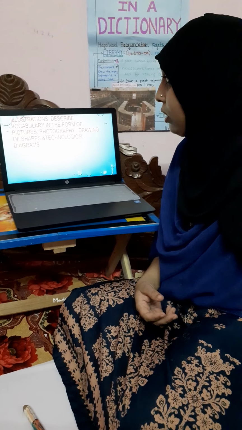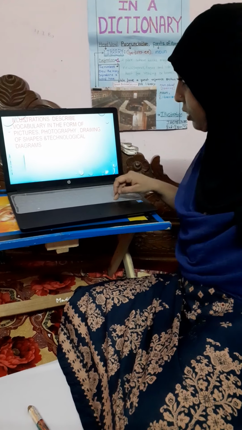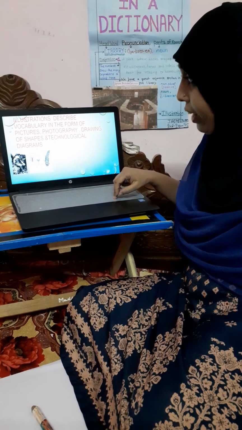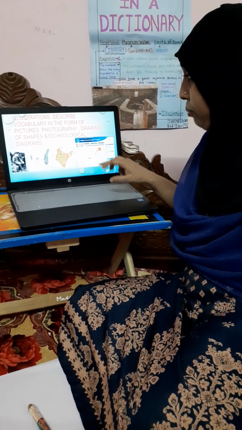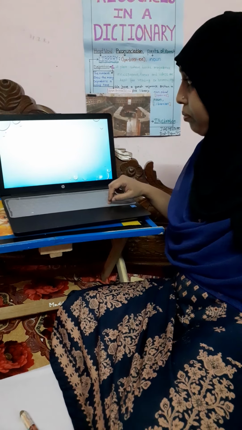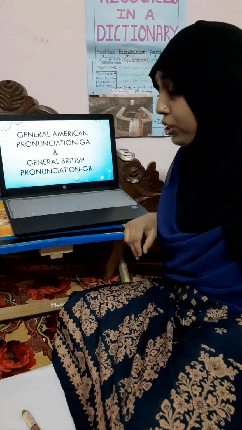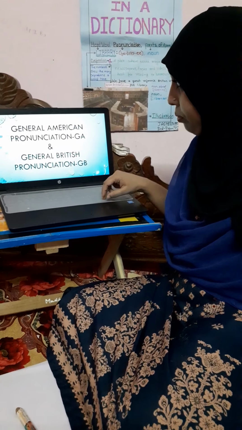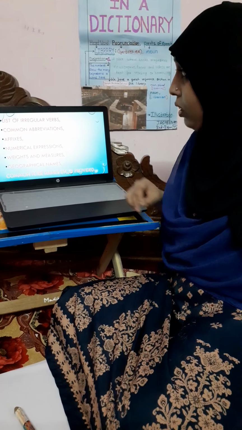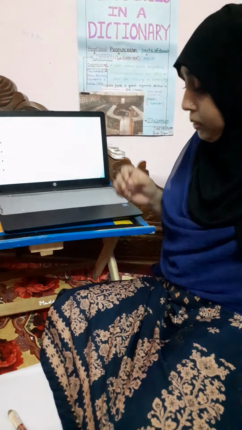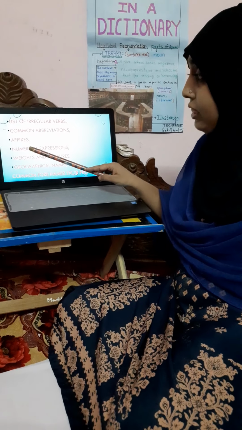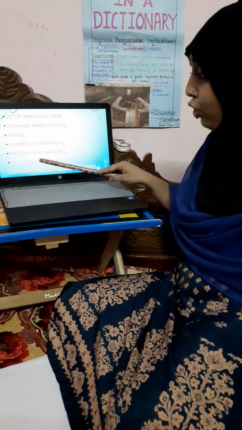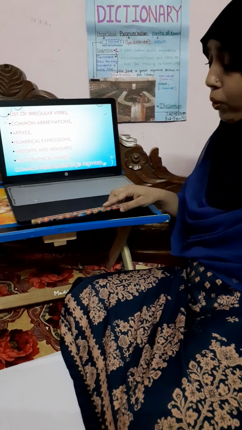Illustrations describe vocabulary in the form of pictures, photographs, diagrams of shapes, and technical diagrams. General American pronunciation and general British pronunciation are also given in the dictionary. There are lists of irregular verbs, common abbreviations, affixes, numerical expressions, weights and measures, geographical names, common forenames, etc. I hope we all use the best way to learn English in our life.